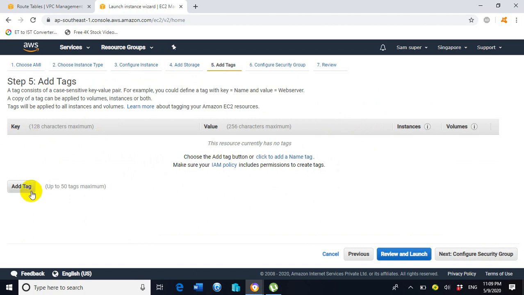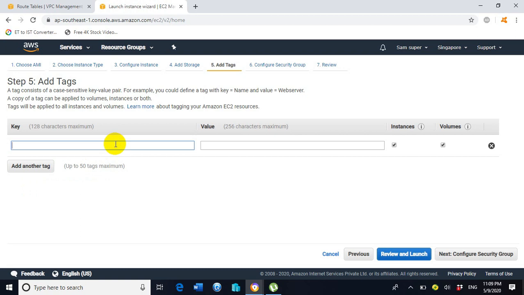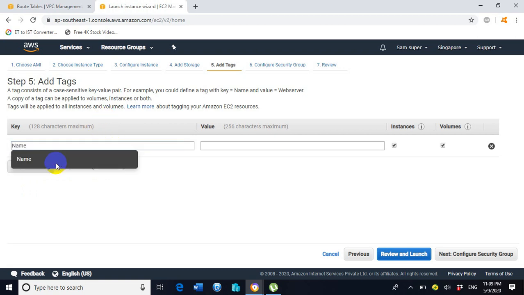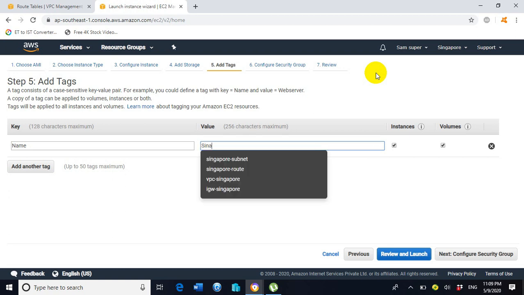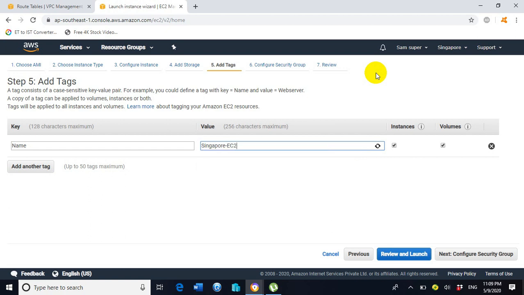Click on add tag. Under the key type name. Under the value assign the name of the EC2 instance which you wish to assign. So I will assign here the name according to the suitability, according to the purpose. So I will assign here the name Singapore-EC2. Now click on next.